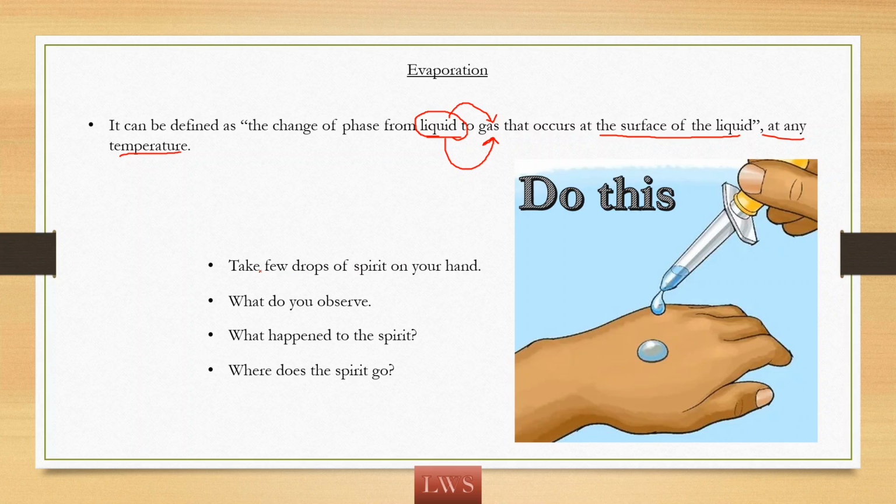For this, take a few drops of spirit on your hand. What do you observe? What happened to the spirit and where does the spirit go? See, when you drop some spirit on your hand, you can feel it colder, and after some time you can observe that the spirit disappears. What happened to the spirit? It is evaporated. The liquid state is converted to gaseous state and the spirit mixes with the atmospheric air.